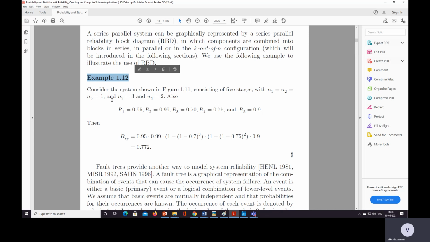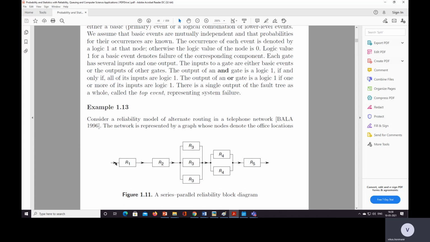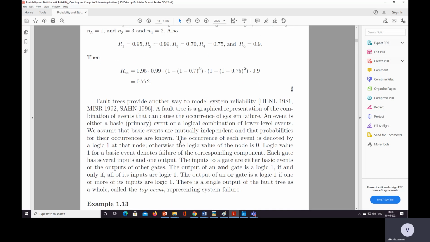Let's see an example. Consider the system shown in figure 1.11. This is the system R1, R2. These two are serially connected. Then these three are parallelly connected. These two are parallel and then serial. So 1, 2, 3, 4, 5. Five serial stages are there, and 3 and 2 are the parallel components.